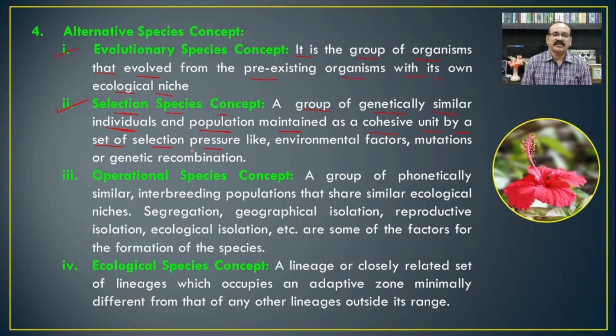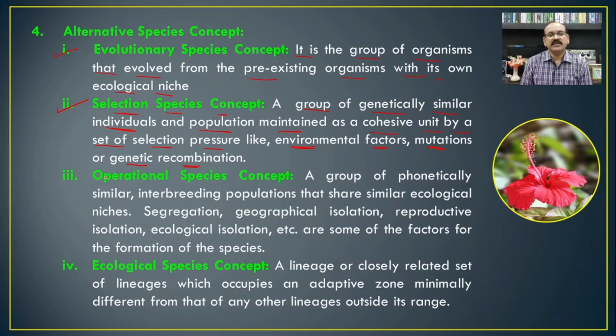Which type of pressure? The pressure imposed by environmental factors, mutations, and even genetic recombination. These are different factors responsible for the selection of particular organisms in nature. Such selected organisms which are genetically uniform are considered a species according to the selection species concept.